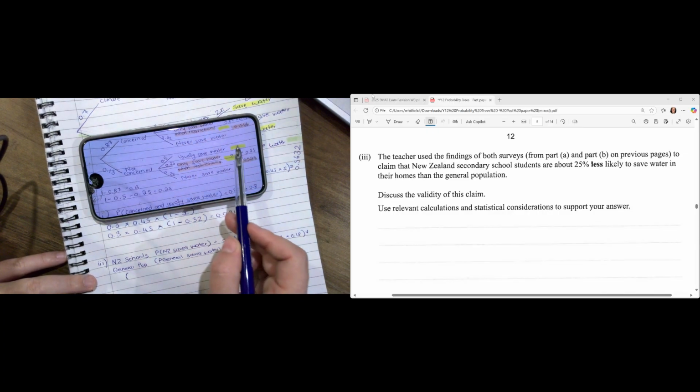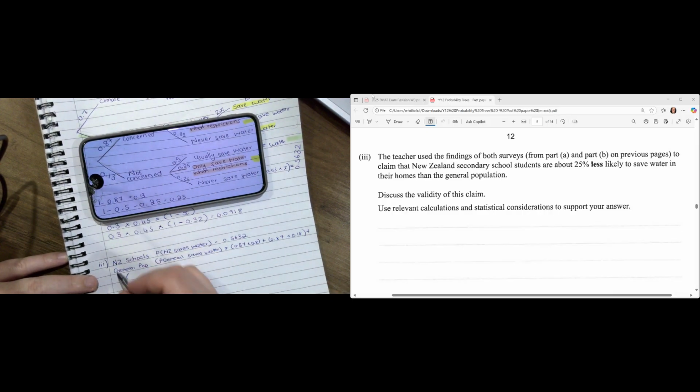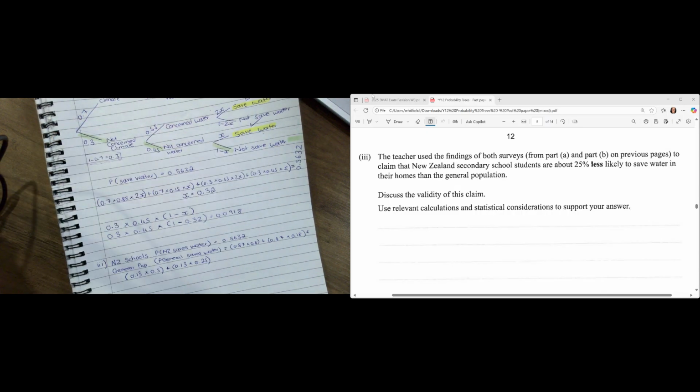Okay, we are saving water here. So we're going to do 0.13 multiplied by 0.5 plus 0.13 multiplied by 0.25. Okay, so that should be the general population saving water.